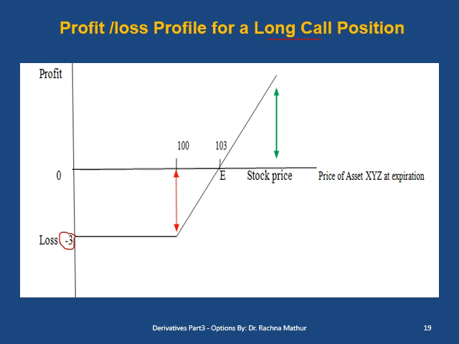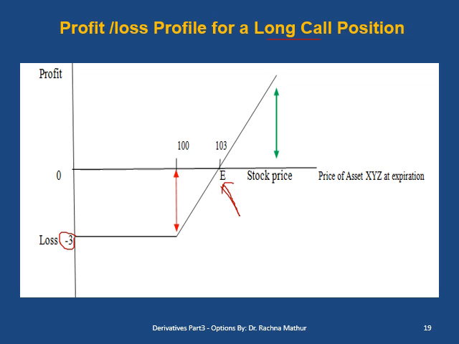So it comes in a negative zone. Now let us see what happens when the stock price at the time of maturity is 103. So at 103, the buyer is in neither profit nor loss because the stock market price and the total option cost, that is strike price plus option premium, is 103, and it is a break-even point.